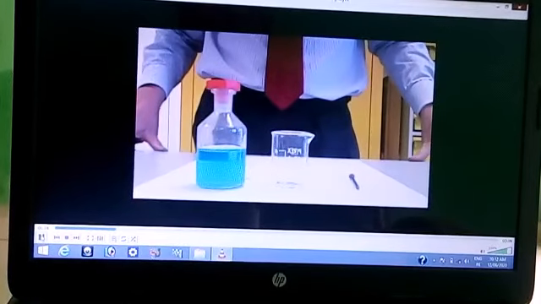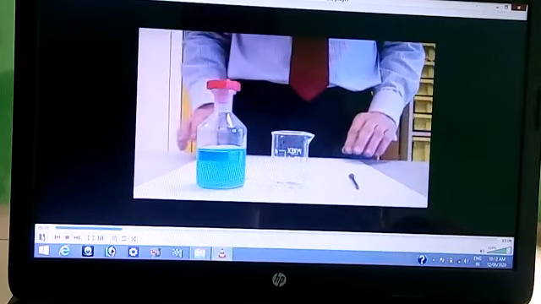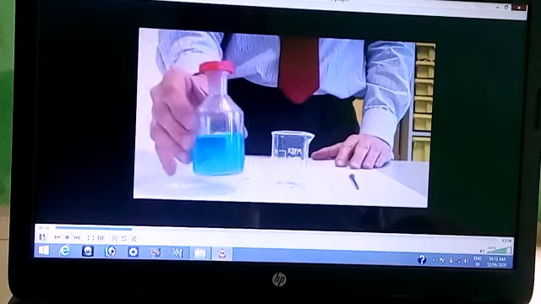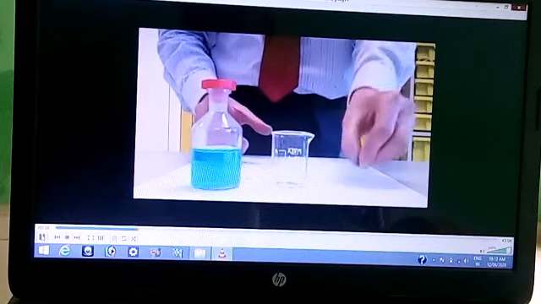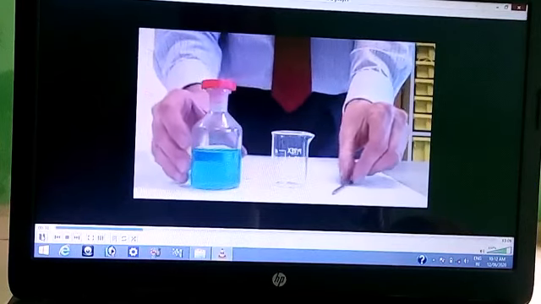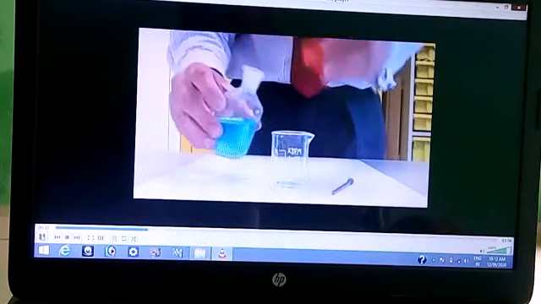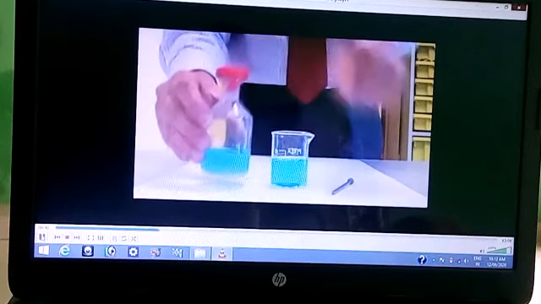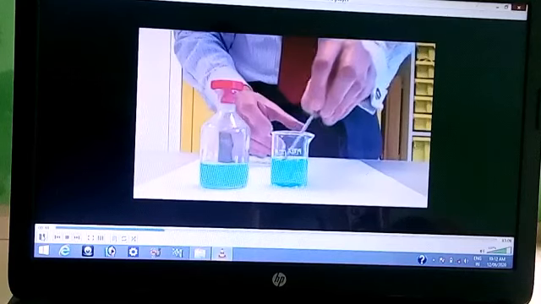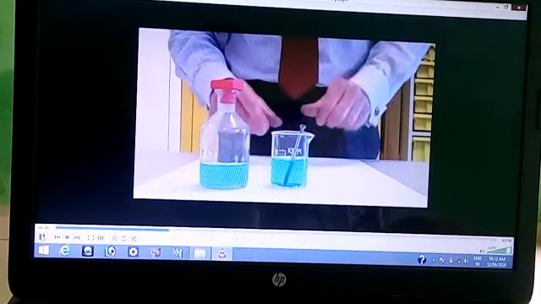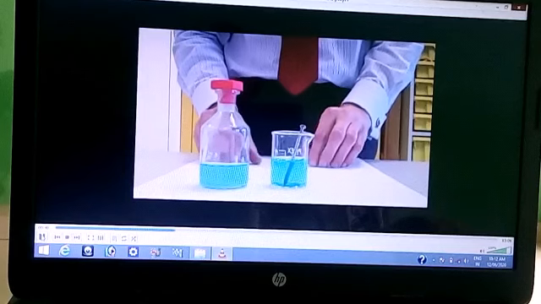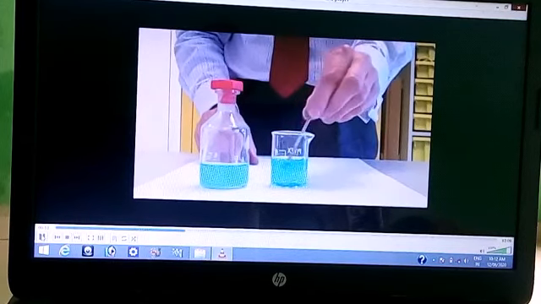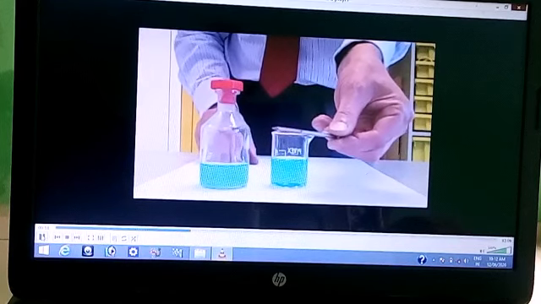One of the most common errors to occur in common entrance chemistry is in describing the reaction between copper sulfate solution and iron, in this case in the form of a nail. See what happens if I place a small amount of copper sulfate solution into this beaker and place the iron nail into the solution for a few seconds, a reaction takes place. The nail soon becomes coated with a pinkish brown deposit.